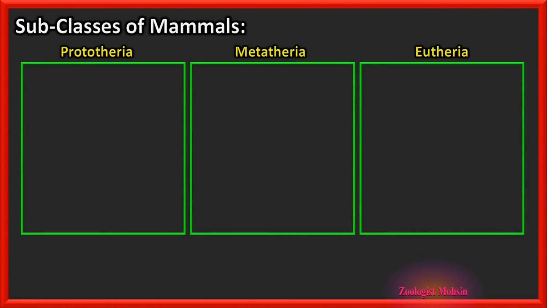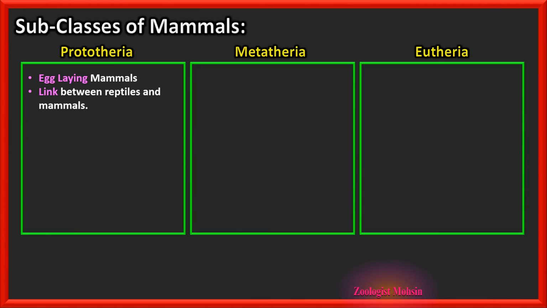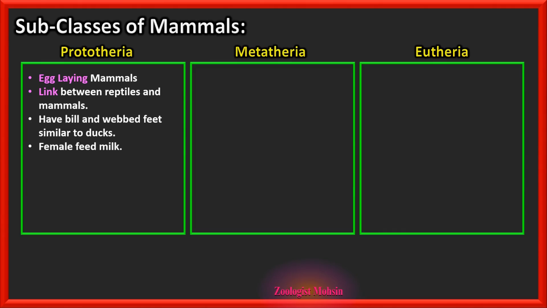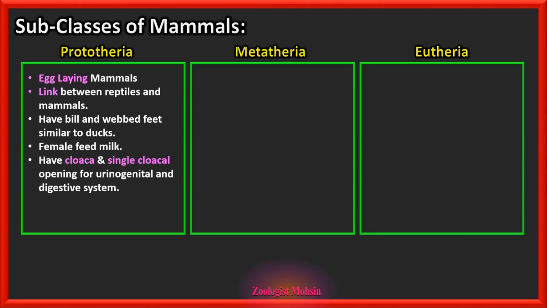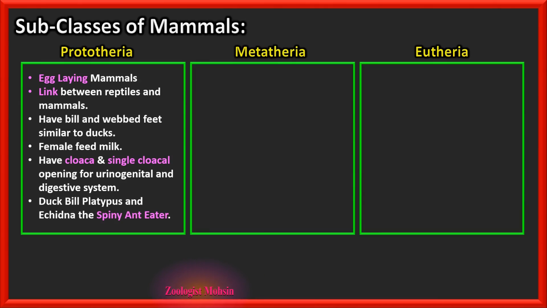Now we shall discuss the features of each class in a single slide so that we may compare them easily and can remember them. Prototherians are egg-laying mammals. They are actually link between reptiles and mammals. That is very important MCQ. They have bill and webbed feet similar to ducks. Female feed milk. They have cloaca and single cloacal opening for urinogenital as well as digestive system, and that is the feature of reptiles or birds. Now, duckbill platypus and echidna, the spiny anteater, are the famous examples of prototherians.